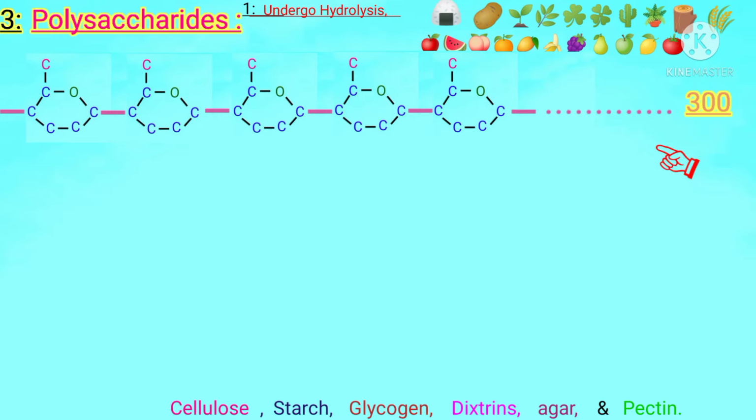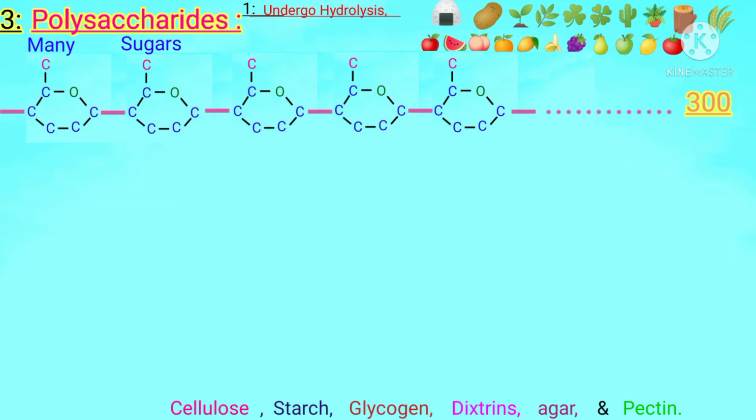So students, this simple example represents that a large number of monosaccharide units joined together form a polysaccharide. Poly means many, saccharide means sugar. So when many sugar units join, we get a polysaccharide.